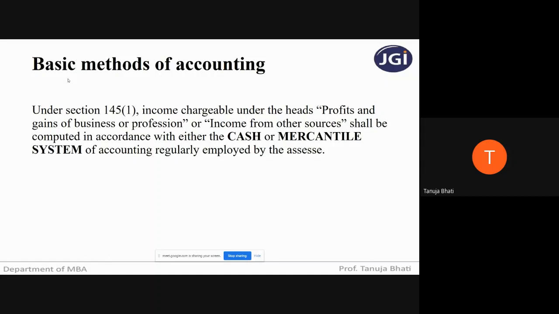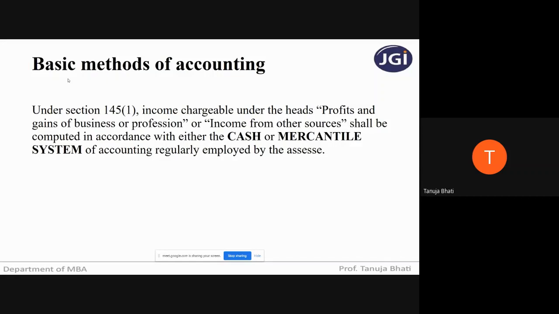Who is an SSE? A person who is liable to pay tax. When he's computing his income from the head profits or gains of business or profession, it is dependent on his P&L account, on his balance sheet. Correct? Now, P&L account is prepared on the basis of your accounting. If accounting is there, then only you can prepare P&L account. That particular accounting can be prepared in, or there are two methods of accounting that can be followed by the SSE, that is cash system of accounting or mercantile system of accounting.